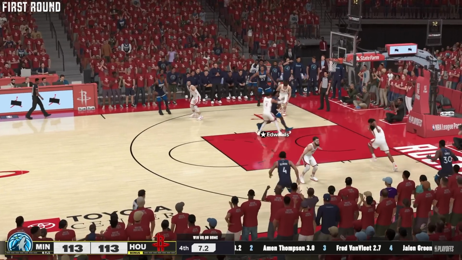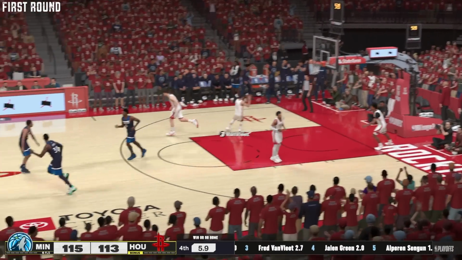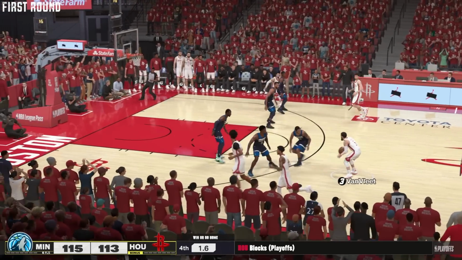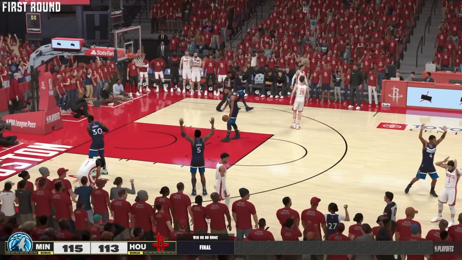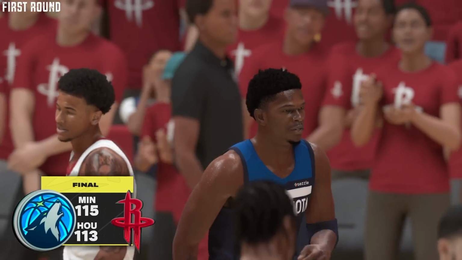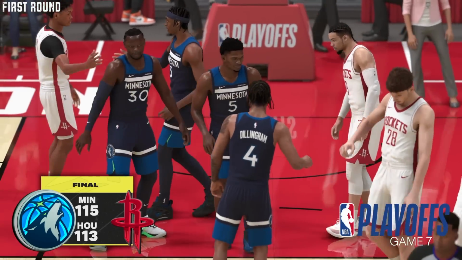Here is Edwards going at Green, gets in the paint, and puts it in. With 6 seconds, Thompson to inbound. Houston has to go down the floor. No timeout, down by 2. VanVleet gets a look and missed it. The Timberwolves beat the Rockets by 2 in Game 7. And on goes Minnesota in a wild finish as the Rockets, their series and season's over.